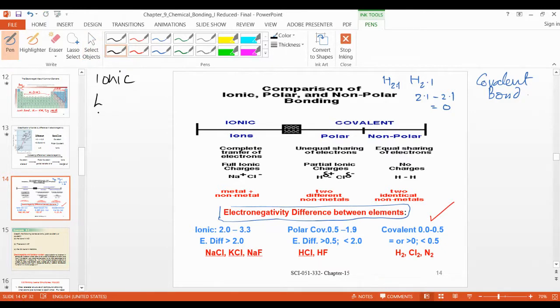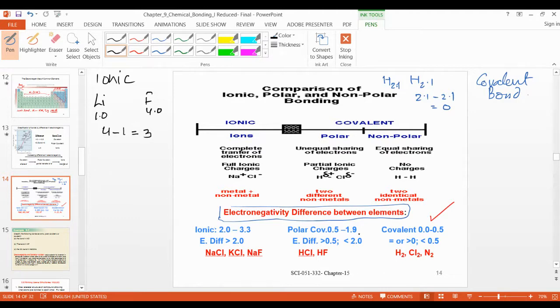Lithium is 1 and fluorine is 4.0. So the difference is 4 minus 1, which is 3. Now look at 3.